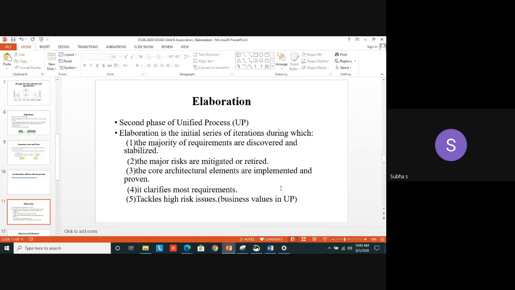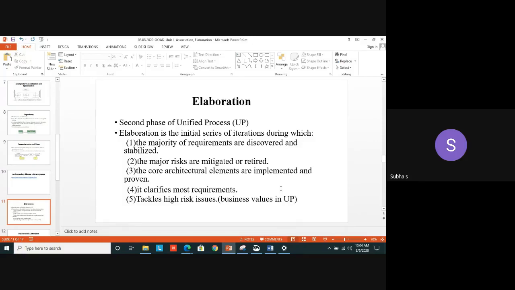The third one is that the core architectural elements are implemented. That is a very, very important feature of elaboration. How you are going to implement, how you are going to design the core architecture for the entire project, that is dealt with in the elaboration phase. The fourth one is it clarifies most of the requirements, because we don't know why a requirement is given in the specification, in the SRS. Normally, before starting a process, you will be asked to write the SRS, the software requirement specification. This elaboration phase will clarify most of the requirements.